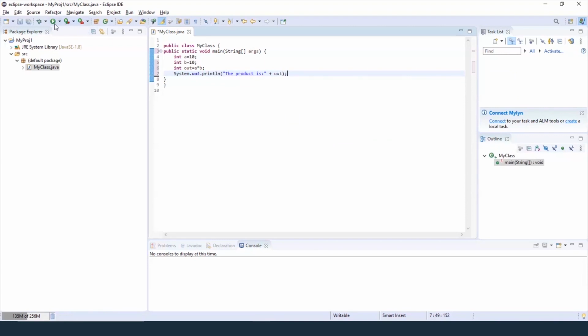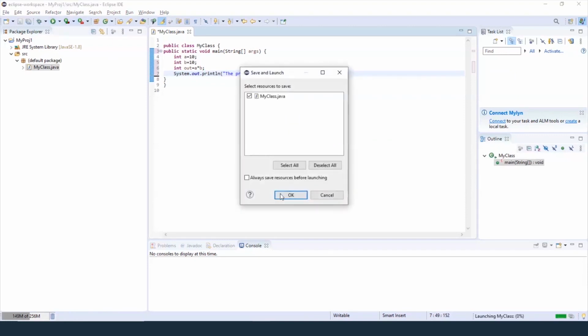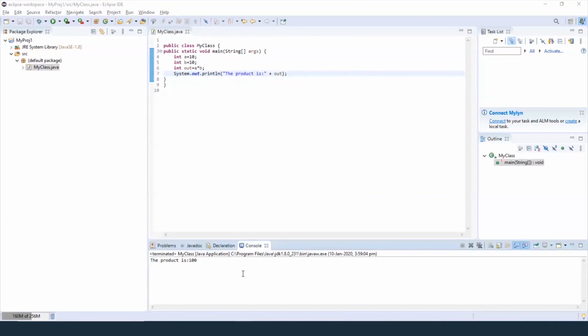Now let's run the code by clicking this option here, using myclass.java, and there we have it. Here the product is shown to be 100, indicating that the program is running successfully. Now we're done with Eclipse. Now let's move on to the other IDE I was talking about, which is IntelliJ.